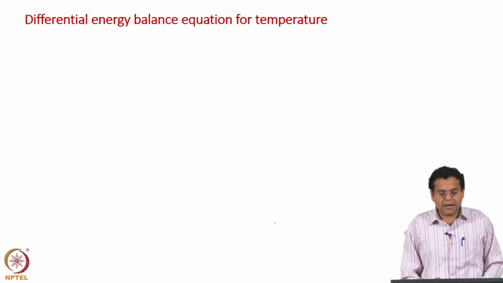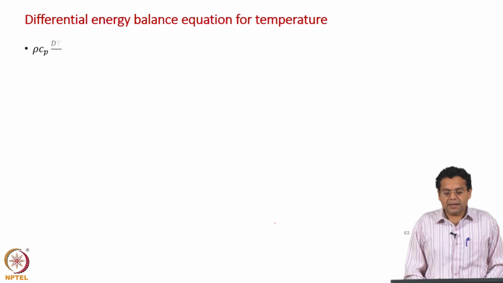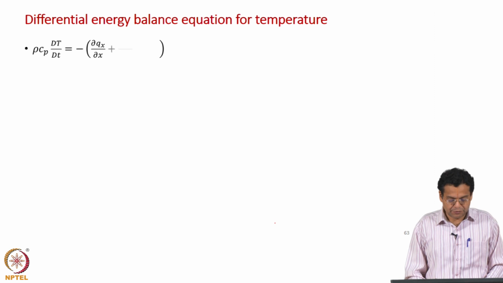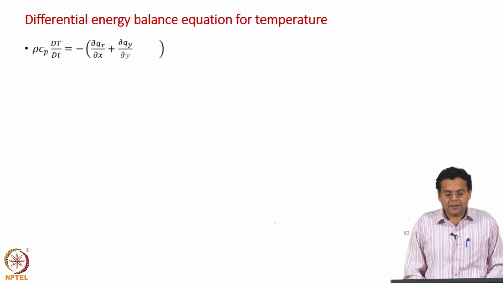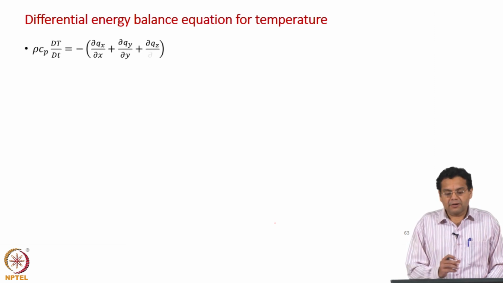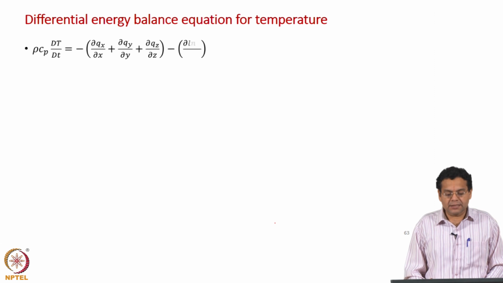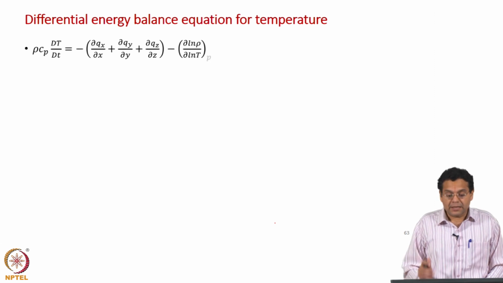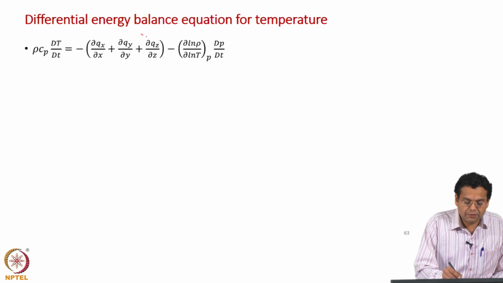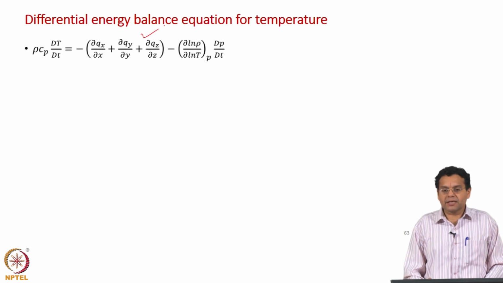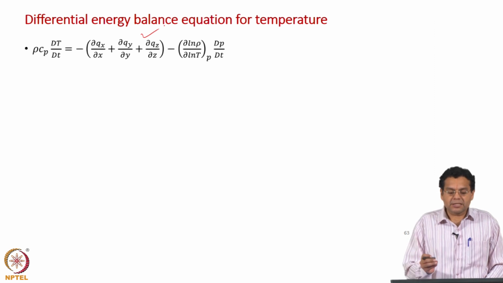Okay, so let us go back to our differential energy balance equation where we left a few slides back. The left hand side was in terms of the substantial derivative of temperature, the right hand side was in terms of the components of the heat flux vector, and that is where we said we need to close the system of equations, which means that we need to express the heat flux in terms of temperature.